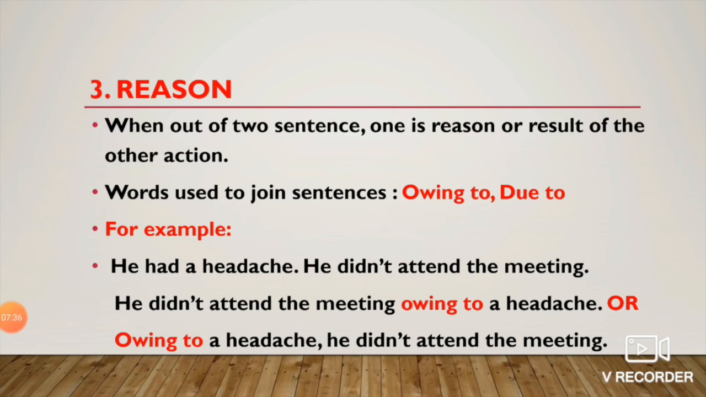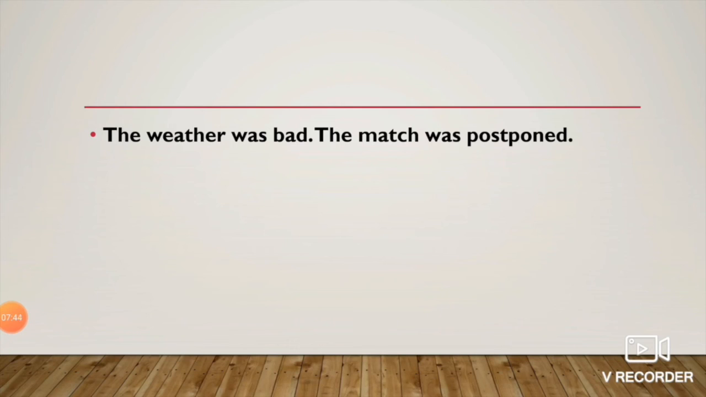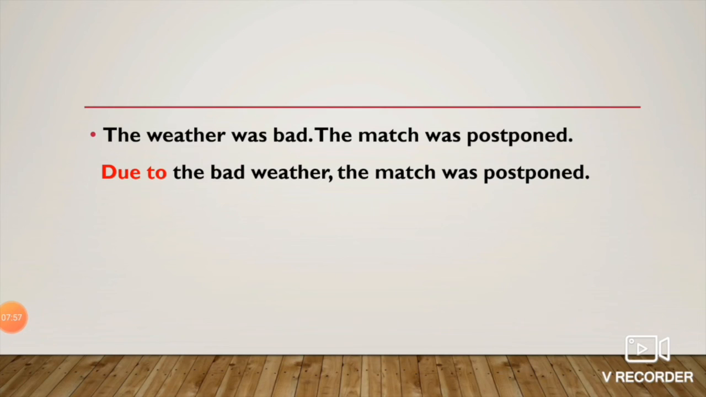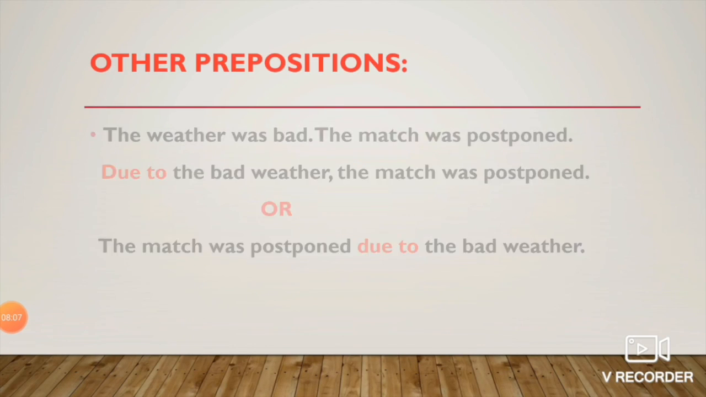Both answers are correct. So let us take another example. Now we'll join these two sentences using due to. The weather was bad. The match was postponed. Due to the bad weather, the match was postponed, or the match was postponed due to the bad weather. Both these answers are correct.